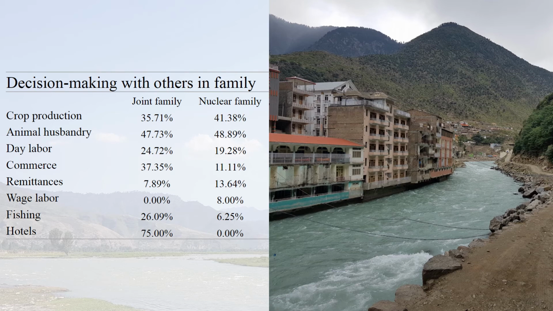For example, we cannot assume that there's a singular decision-maker in a nuclear family or many decision-makers in a joint family. Also to note is that the 2 most frequently cited family members involved in decision-making in addition to the head was the household head's father or brother. This reminds us that household decision-makers are not always the husband and wife in these contexts.